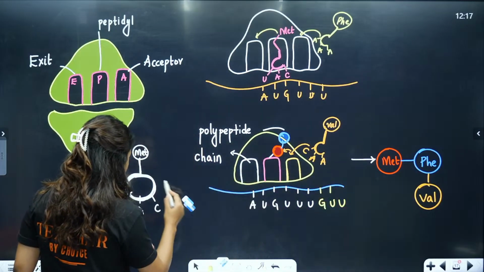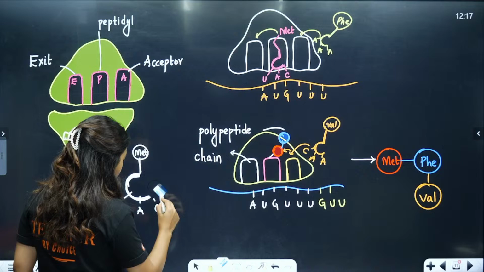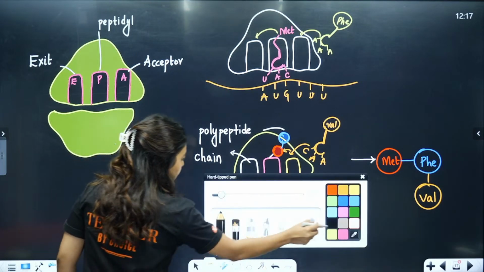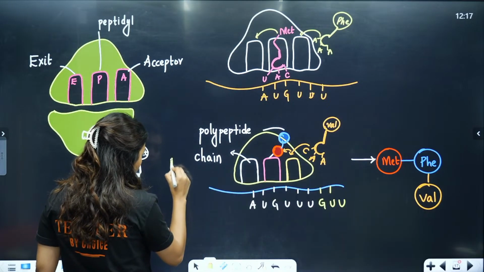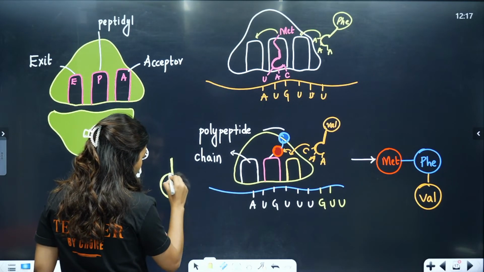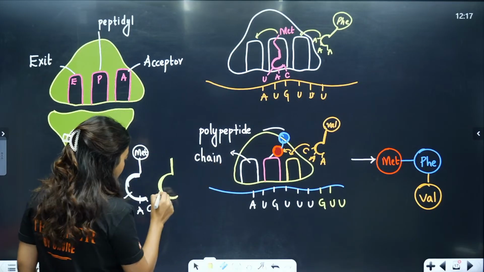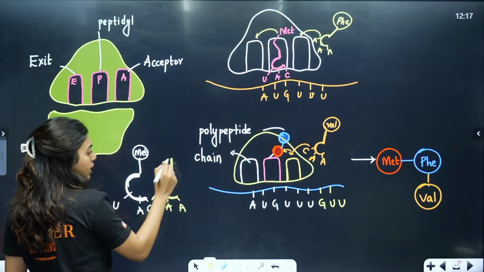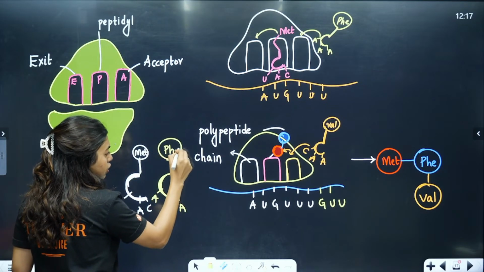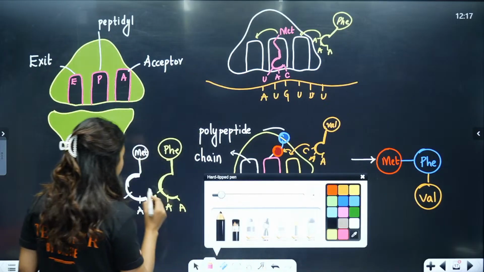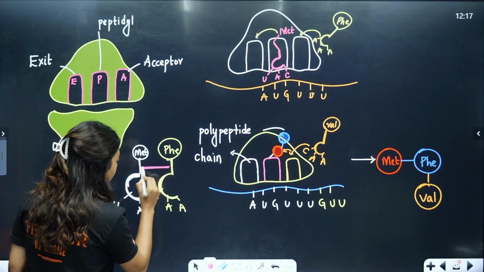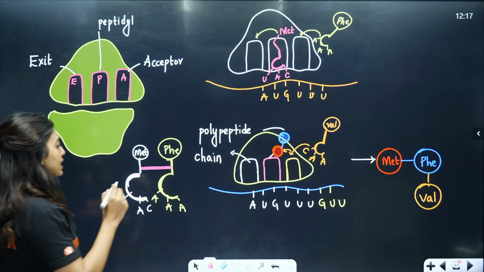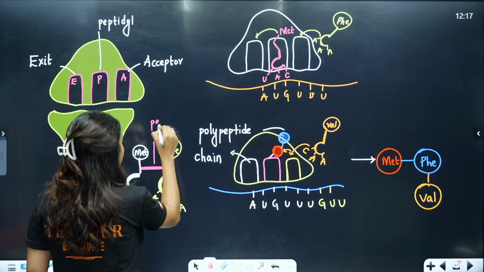Now the next tRNA comes, and what will it do? It will be waiting here to move. At that time it will have A and A. So when these two are there, this is also a charged tRNA, right? Automatically, students, the peptide bond formation will happen. Clear? So this is how the whole process happens, and that is how we get the entire polypeptide chain.